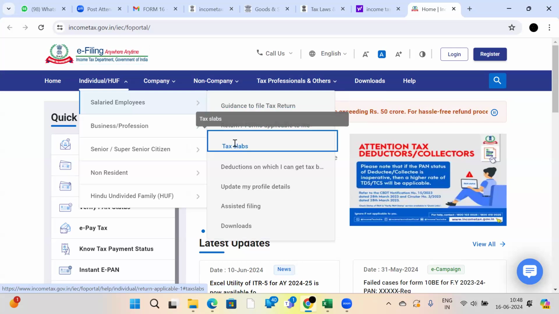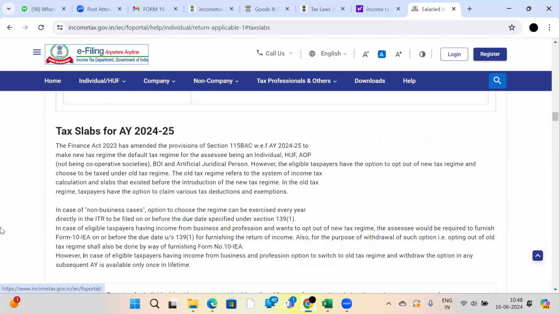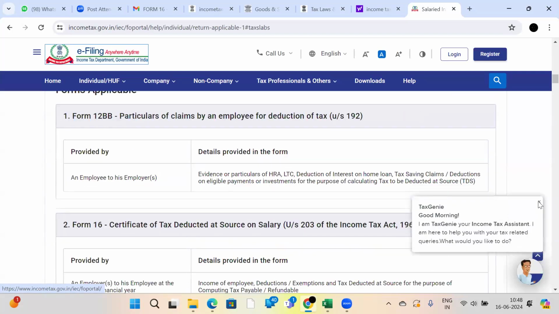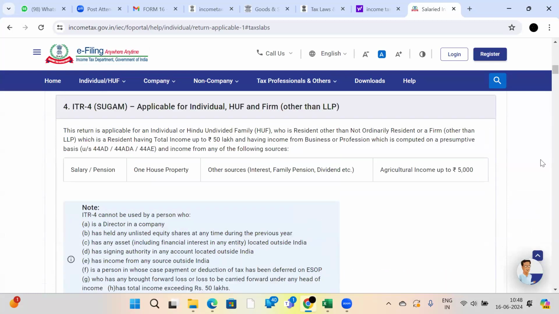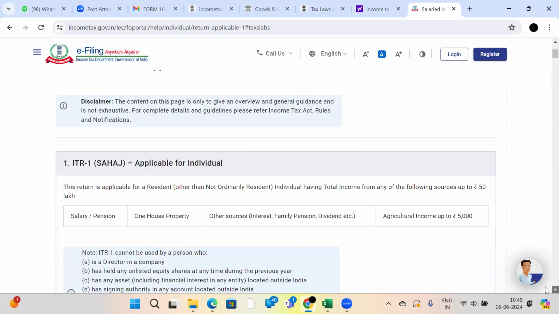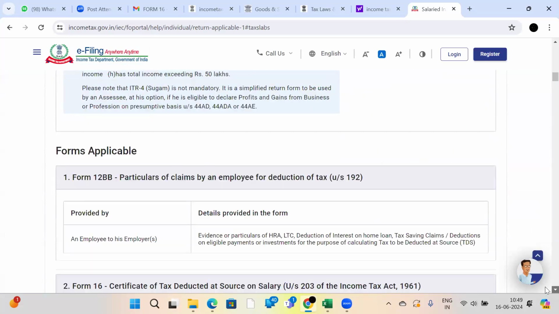See, these are the tax slabs. Just click here. See, they have given clearly here what the tax rates applicable to the assessment year are. See, salaried individuals for assessment year 24-25. What is the financial year for assessment year 24-25? Financial year 2023 to 24. Just scroll down. I will tell you whatever I am scrolling down. Also, I will explain to you everything.